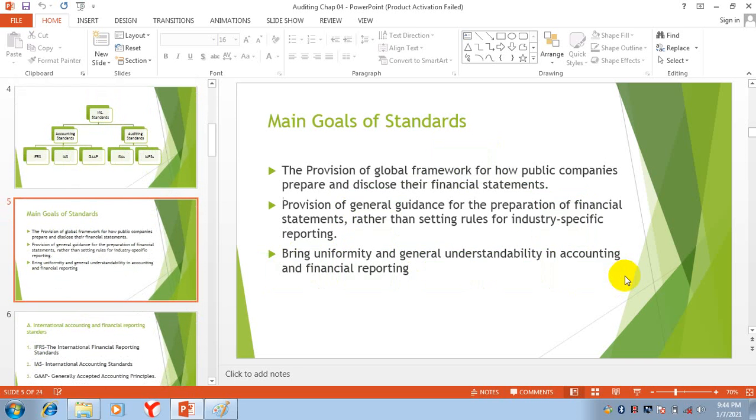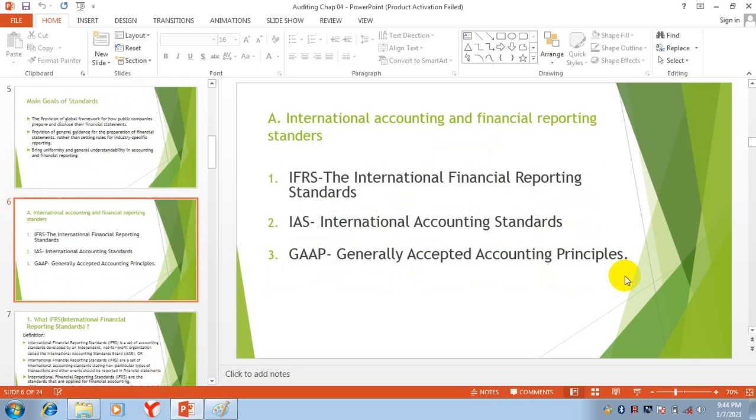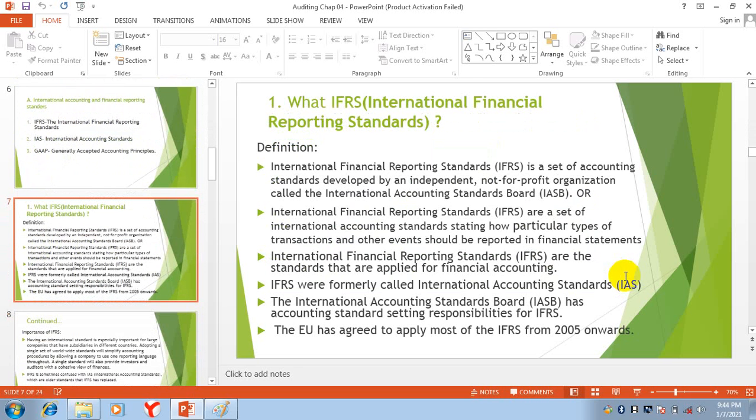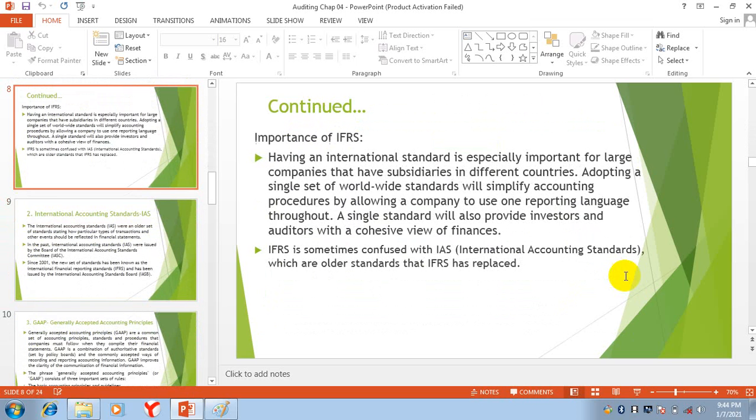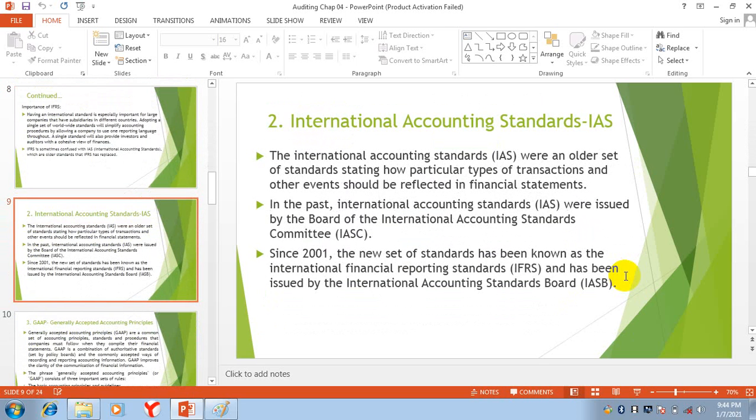Then we discussed the main goals of standards. After that we discussed International Financial Reporting Standards and their importance.